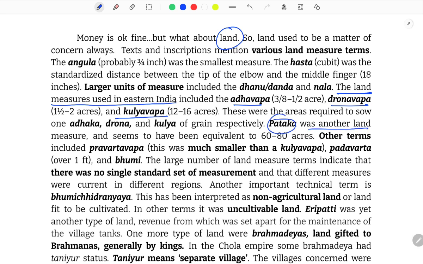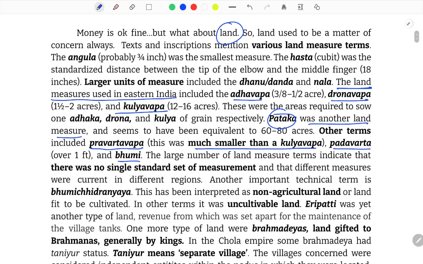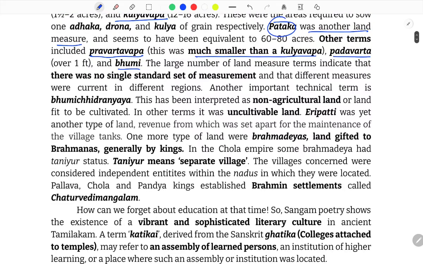Pataka was another land measure and seems to have been equivalent to 60 to 80 acres. Other terms included Pravartavapa, which was much smaller than Kulyavapa, Padavarta, over 1 feet, and Bhumi. The large number of land measure terms indicates that there was no single standard set of measurement. So you can get a statement like there was a single standard set of measurement. No, there was nothing like that, and different measures were current in different regions.